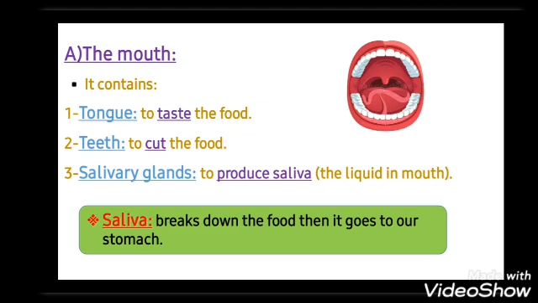Salivary glands to produce saliva. And saliva is the liquid inside our mouth. Saliva does what? It breaks down the food, then it goes to our stomach.